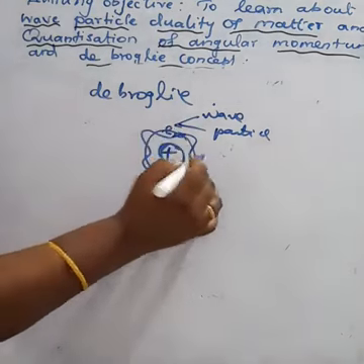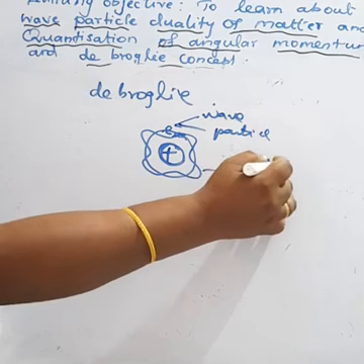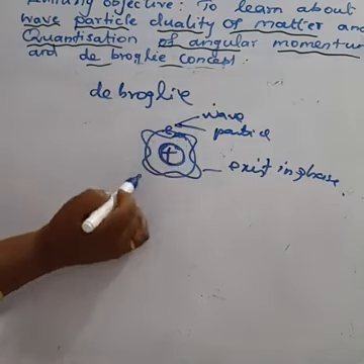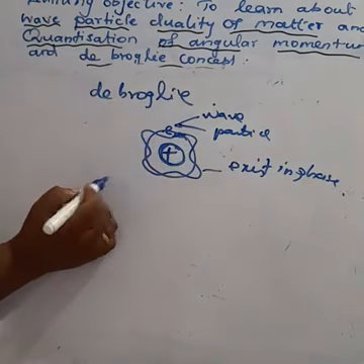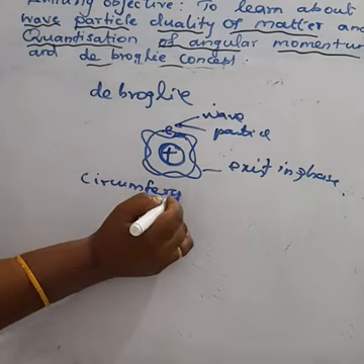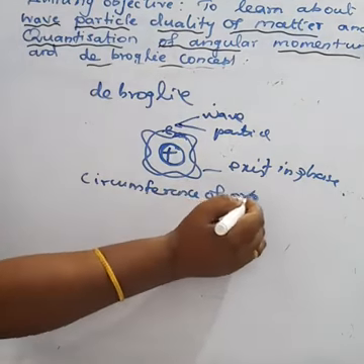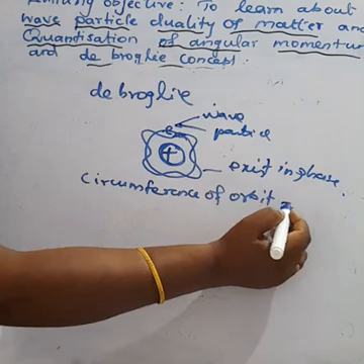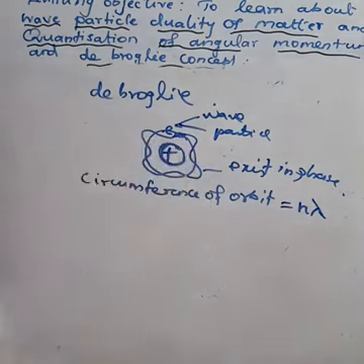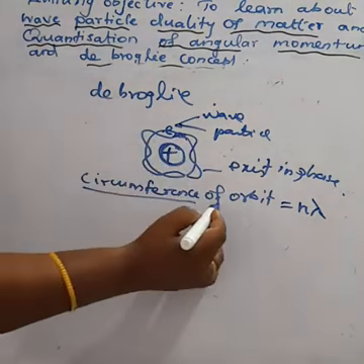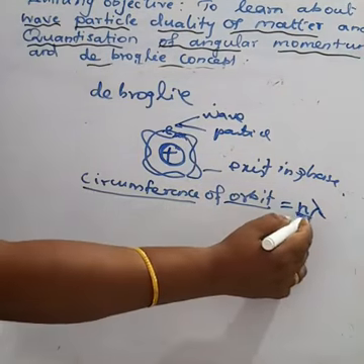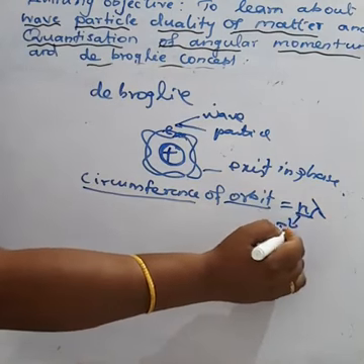when the electron revolving around the nucleus exists in phase, the circumference of the orbit is an integral multiple of the wavelength of the electron wave. Integral multiple means n, integral multiple of the wavelength of the electron wave.